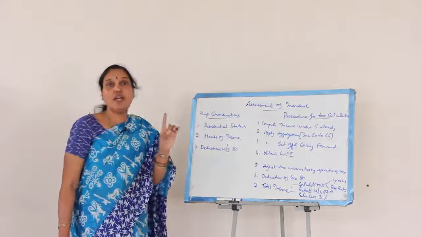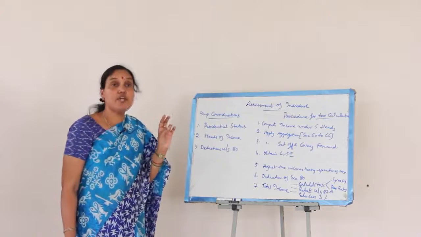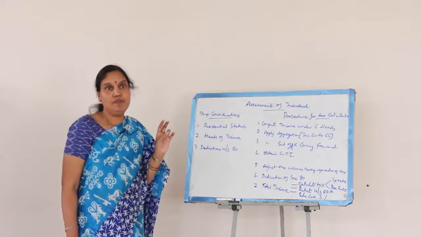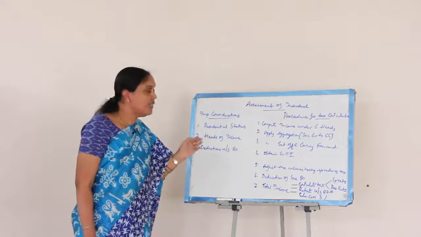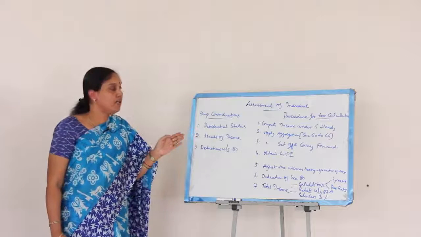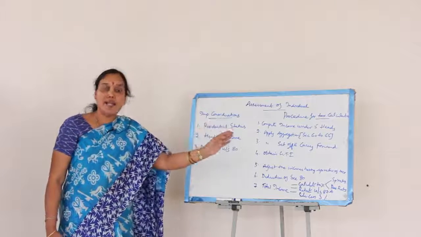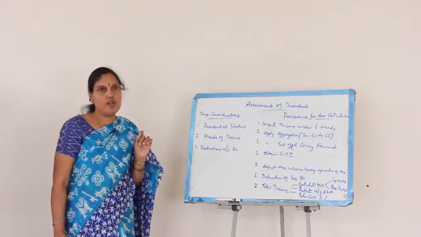First one being called short-term capital gain income on sale of shares, where security transaction tax is applicable. For that, the rate of tax is going to be 15%. Other than short-term capital gain on sale of shares, all other short-term gain income will fall into the balance of total income on which prescribed rates of tax are going to be calculated.